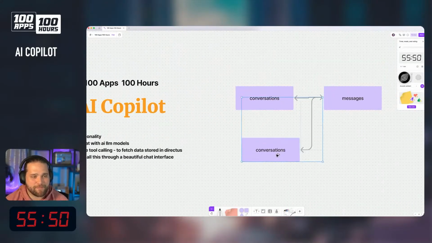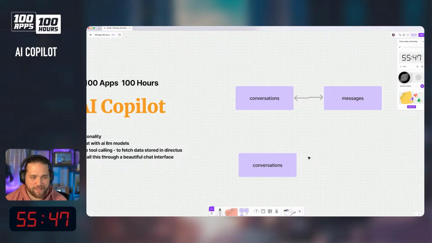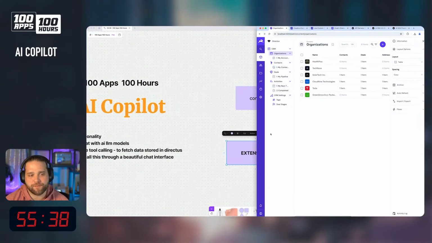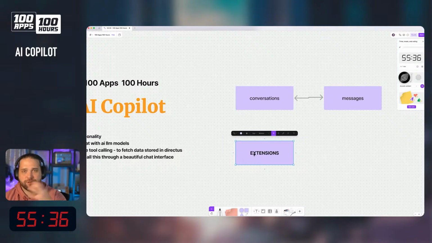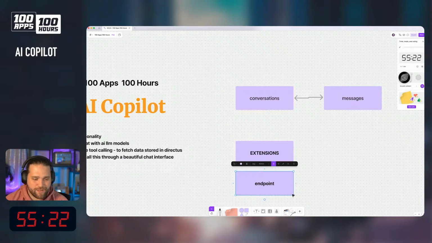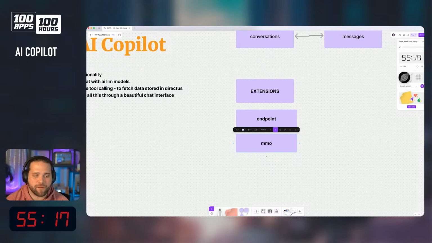If I map this out, basically what we're going to take advantage of are extensions in Directus. Two types specifically, right? So for secure communications to our LLMs, we want to have an API proxy endpoint. So we're going to set up an endpoint, and I'm pretty confident we can get this done. The actual chat UI, I'm not sure. That will be what we call a module.